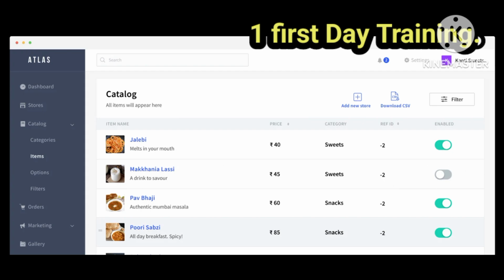So a variant is mandatory, and an add-on is optional. I'll give you an example. Let's take the example of biryani, where I have two quantities: one is half and one is full. Whenever a customer selects this biryani, he has to choose whether he wants half or full. This is a mandatory selection. He has to tell me one thing. But I am also providing complimentary dishes with biryani, like raita, gulab jamun or anything.